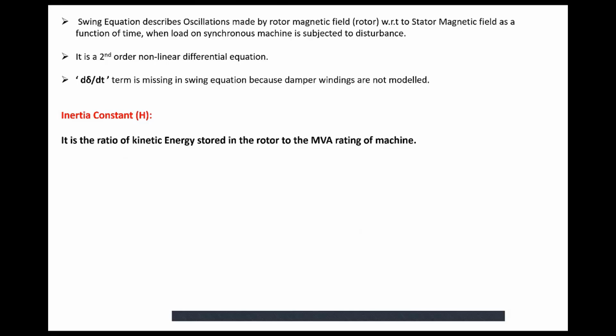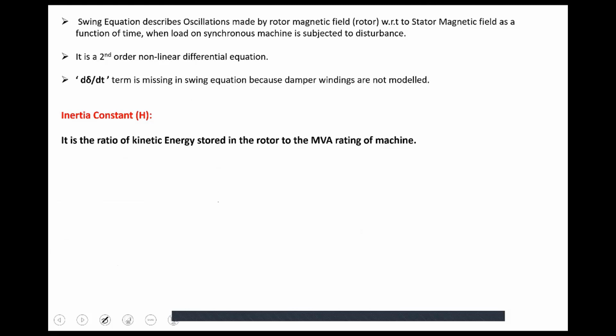One more term, H is also called inertia constant. That's why it is better to call M as angular momentum and H as inertia constant. But many international textbooks tell both H as inertia constant and M also as inertia constant. So then how to find out the difference? You look at the unit of them. Then you will find out whether it is H or M.